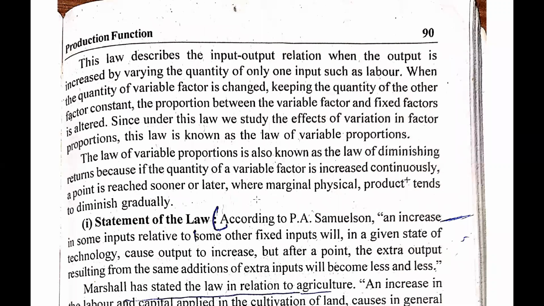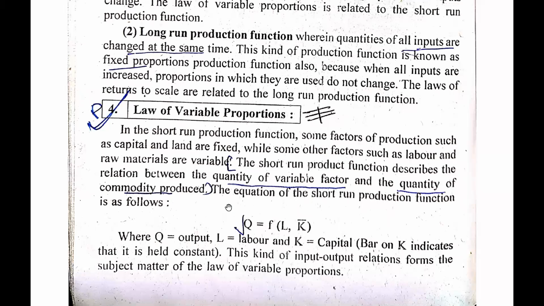So guys, here we are given the equation of the short-run production function. Here we are given the quantity is equal to a function of land and capital, with a bar on the capital. The bar indicates that the capital will remain constant and labor can be increased and decreased, because here we are talking about the short-run production function, and as we know very well, in the short run only one input can be variable.